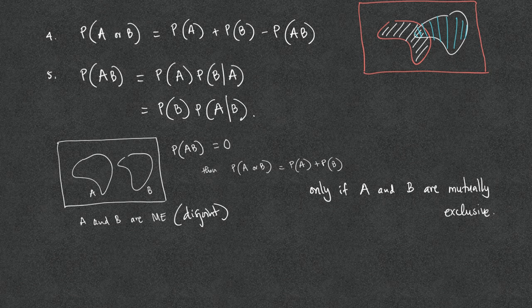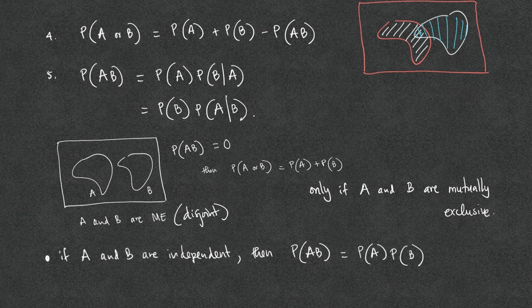Now suppose the two events are independent, meaning one event does not influence the probability of the other. If A and B are two independent events, then the probability of A and B is simply the probability of A times the probability of B. This time, we do not need to use the probability of B given A for the second factor, because if the two events are independent, then they don't influence each other.